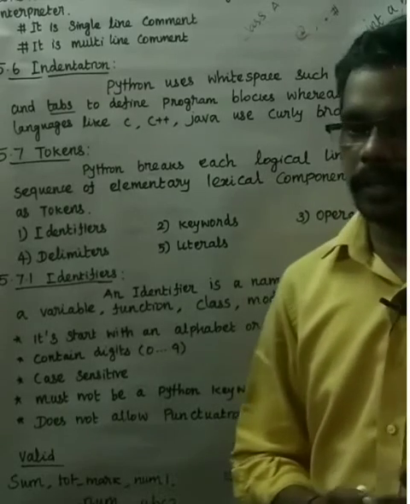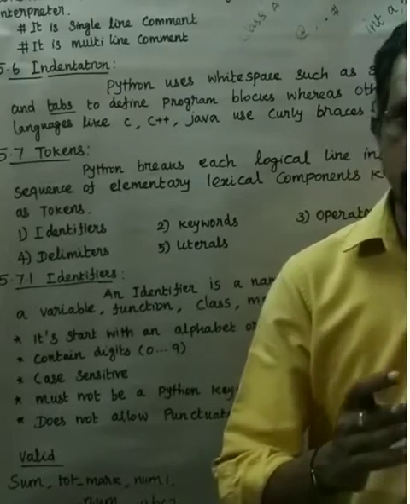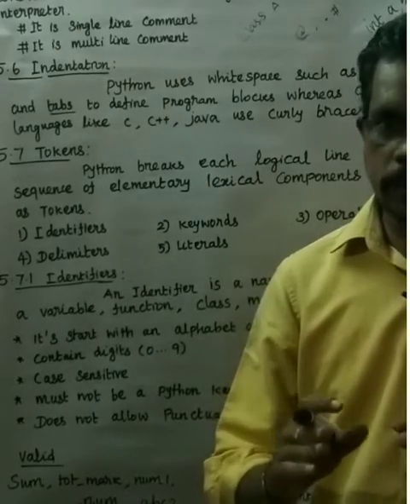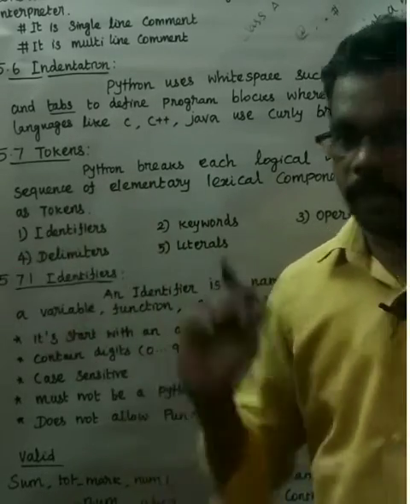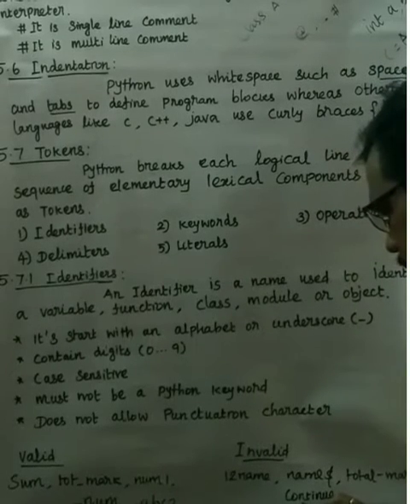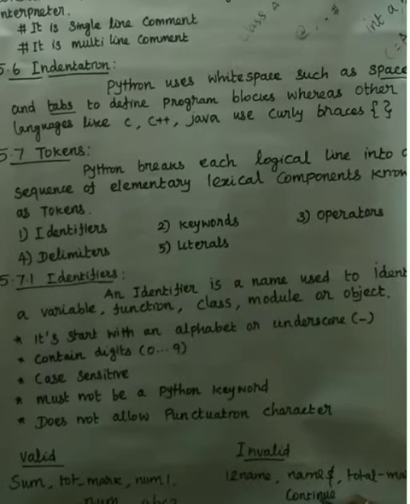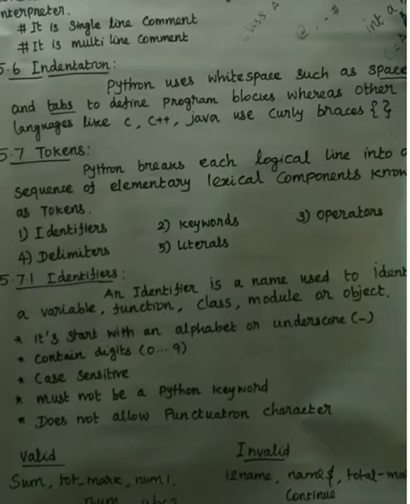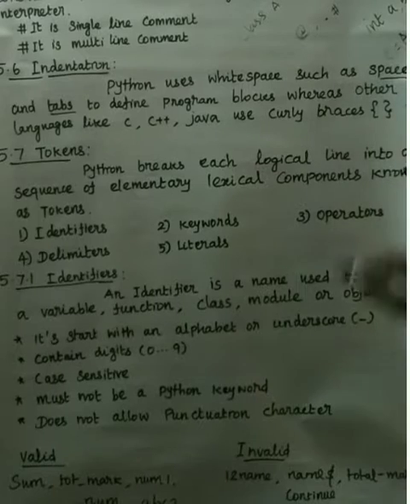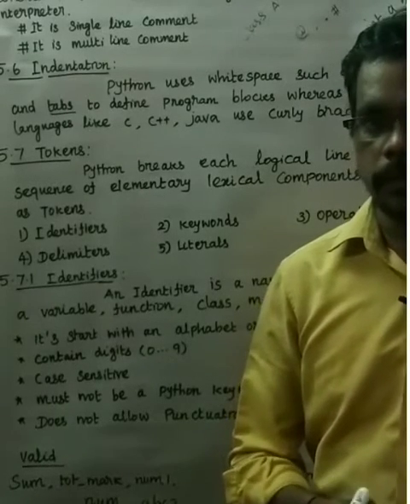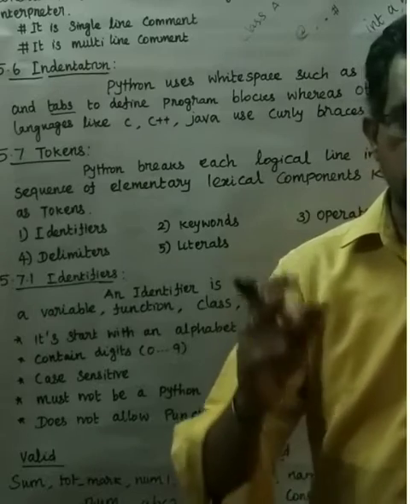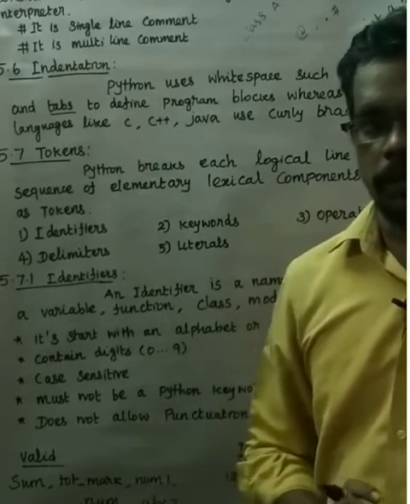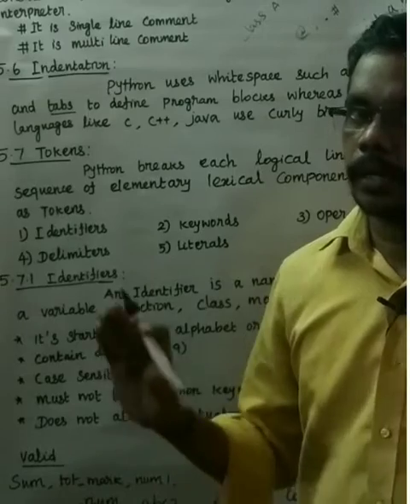Next, fourth point, it must not be a Python keyword. A keyword has a special meaning to the Python interpreter and should not be used as a normal identifier. For example, continue is a keyword. That keyword should not be used as an identifier. For example, int a is a variable. Instead of a, if you use the word continue, it will show an error because that is a keyword. In the next topic they have given a tabular column of approximately 30 keywords. Those words should not be used as identifier names.